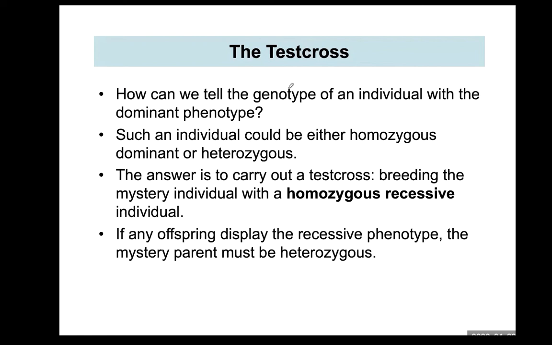So the test cross, in other words, can be called back cross. If you see phenotypically, you can say round yellow seed. But this phenotypic expression does not reveal genotypic composition.